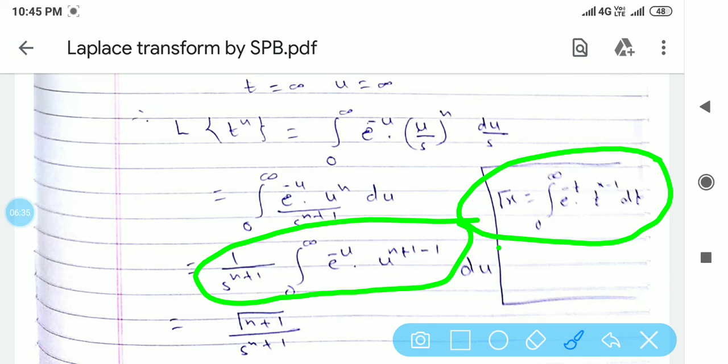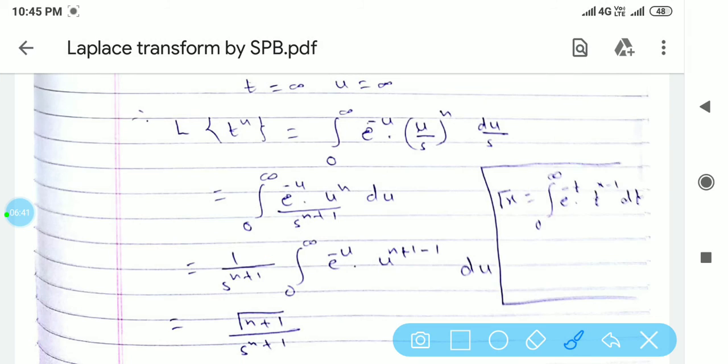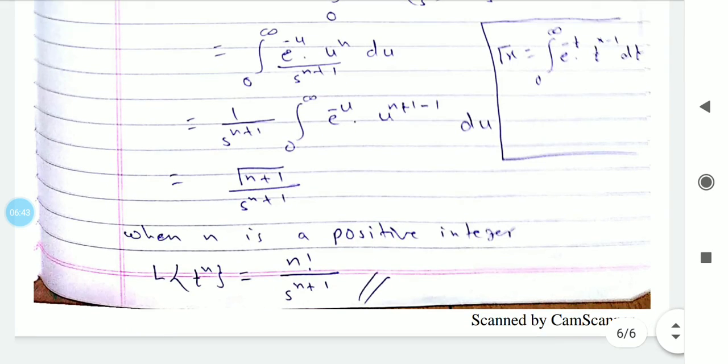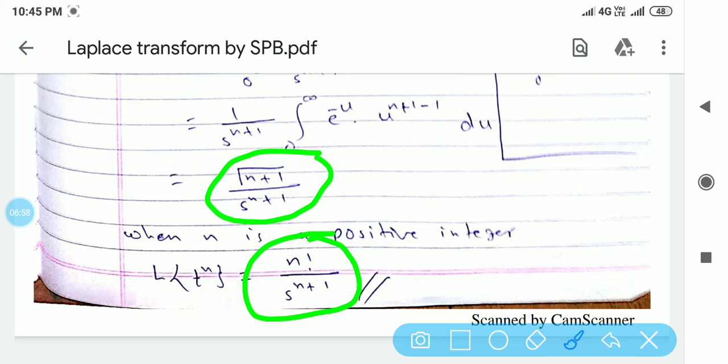So by this definition, the value of this integration is gamma of n plus 1. And we know the property of the gamma function: when n is a positive integer, gamma of n plus 1 is n factorial. So Laplace of t raised to n is gamma of n plus 1 by s raised to n plus 1. And if n is a positive integer, it is n factorial by s raised to n plus 1.